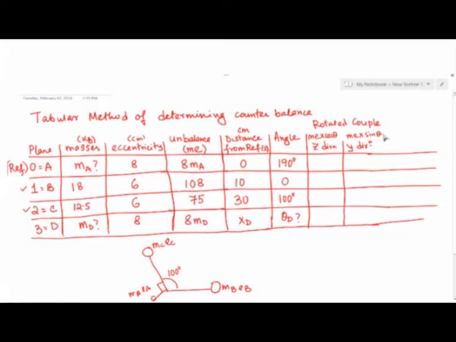For the first row it's very simple, because x is 0. This is what I referred to as the first choice. Because x is 0, we have made a smart choice of choosing the reference plane aligned with one of the planes for which data are unknown. On this plane, for example, m_A was unknown, but we've been smart in choosing the reference right here, so that there is no issue of couple on this plane, because the factor x is killing this problem. The factor x being 0, both m e x cos theta as well as m e x sin theta turn 0.